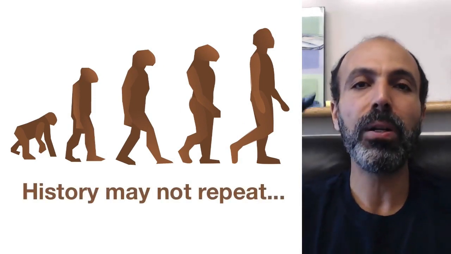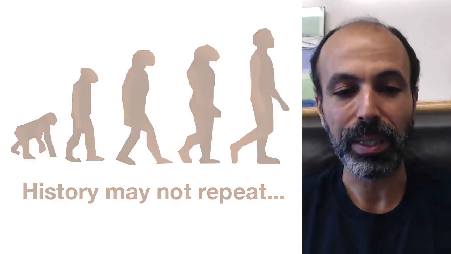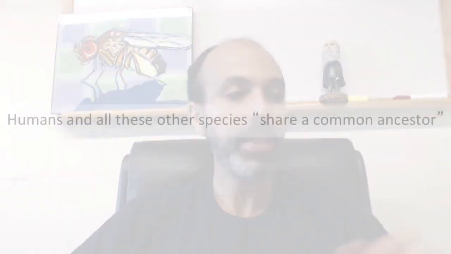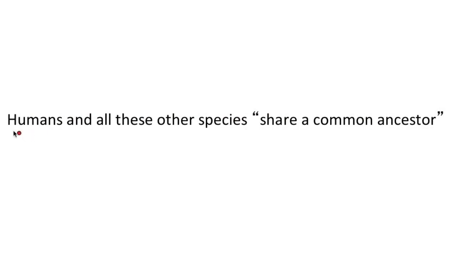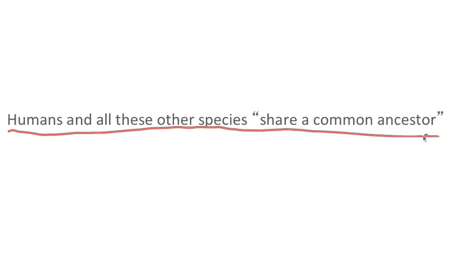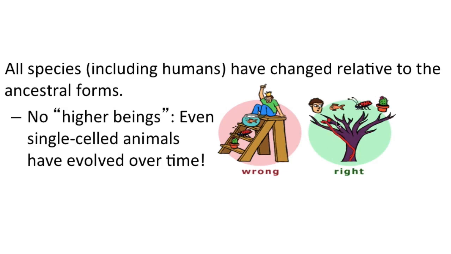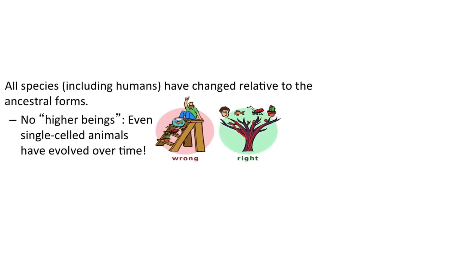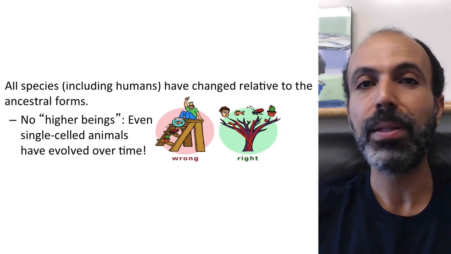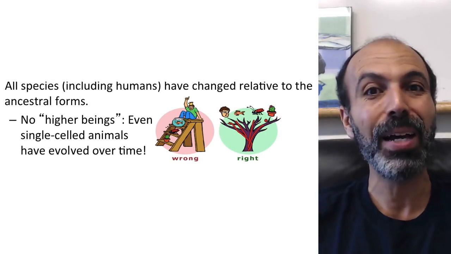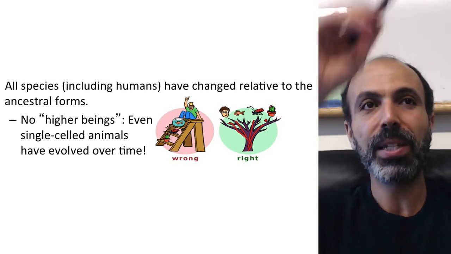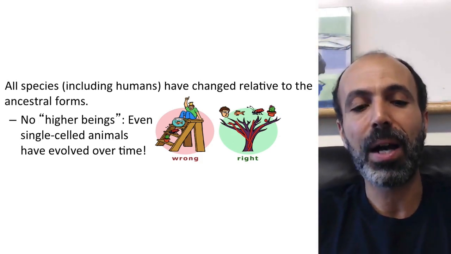But there's a very crucial point, particularly with respect to this idea of man from monkeys. And that is humans did not evolve from chimpanzees or amoebae or anything else that is currently alive. Instead, this is a very important point, humans and all these other species share a common ancestor. If we go back in time, there was a common ancestor, and we have these modern species coming from it. All species, even single-celled ones, have changed over time. They have evolved over time. The amoeba has evolved over just as much time as the humans have, just because if you go all the way back, we share that single same common ancestor.